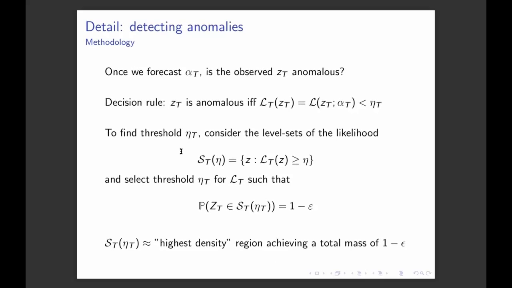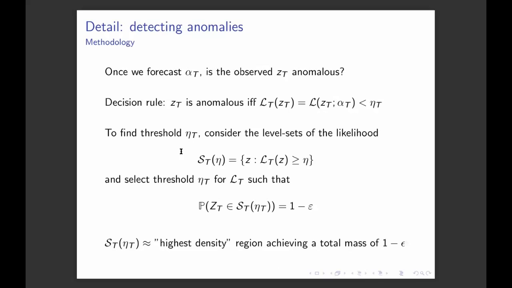So once we forecast alpha_t, the question is how do we assess if z_t is an anomaly? As I said previously, this boils down to deciding which credible regions to consider. In our case, we chose to use the level sets of the likelihood. These level sets are basically defined as the highest density region that would achieve a total mass of 1 minus epsilon.